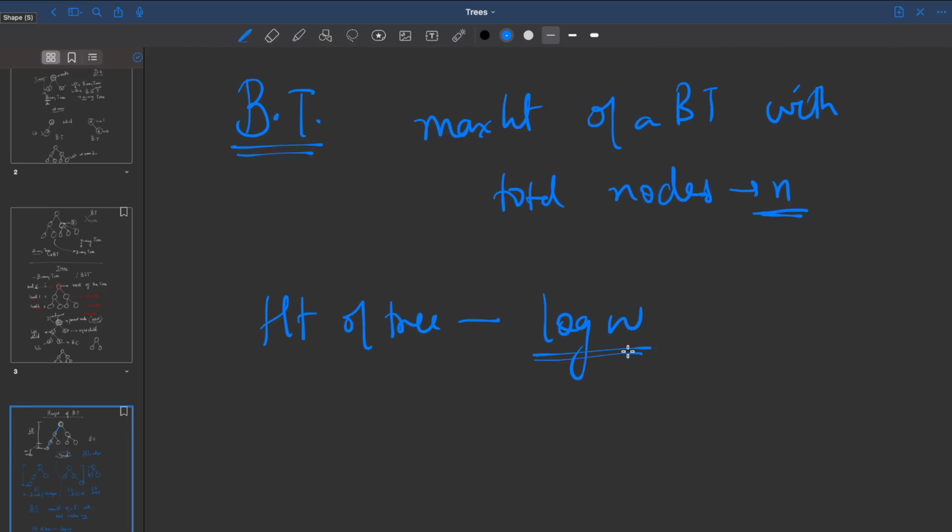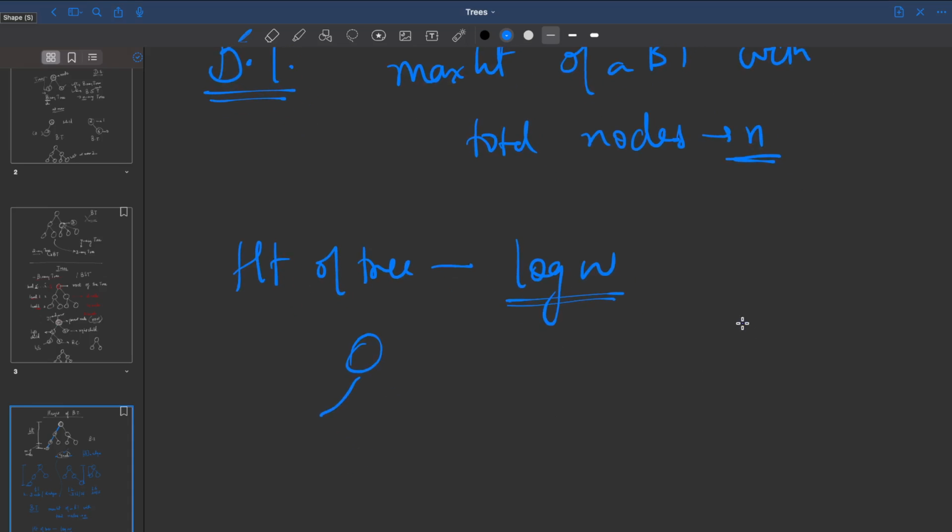Now there's a proper proof to that, but we are not interested in theory because we're not writing a theory paper. But basically, suppose n equals 3, so you can have something like this. If it is a complete binary tree like this, I will have a height of log n.